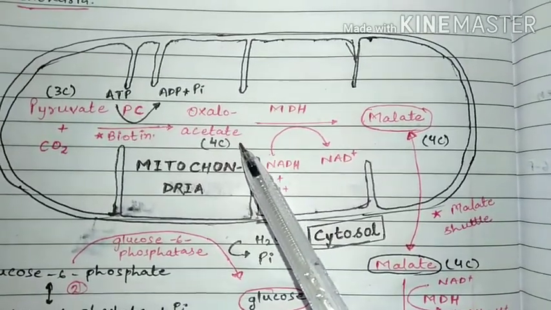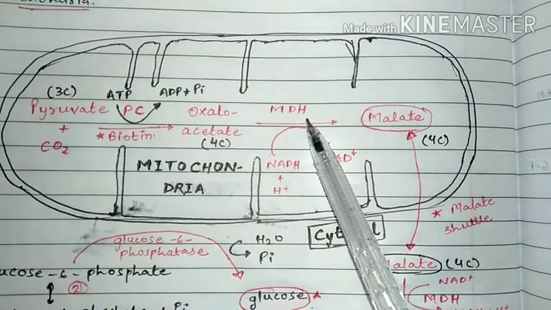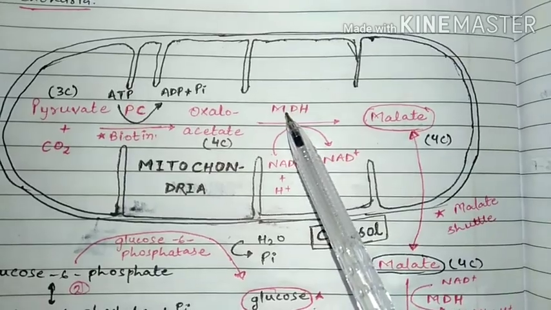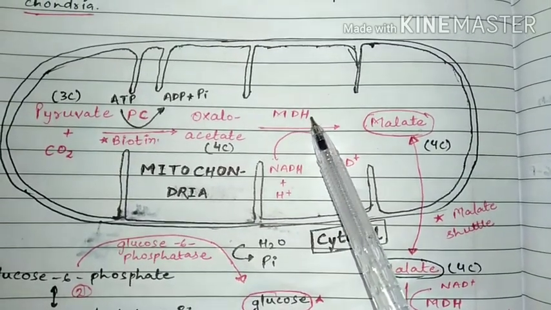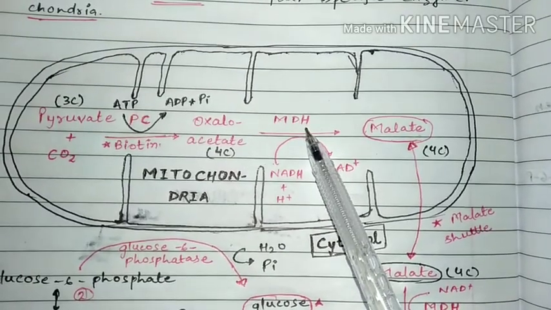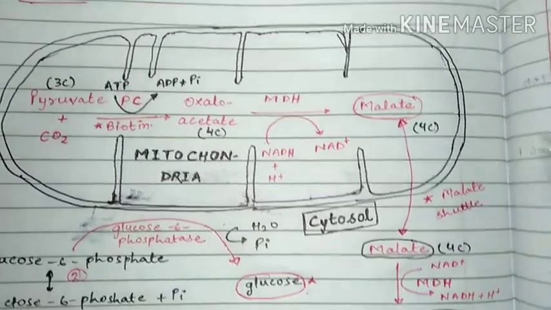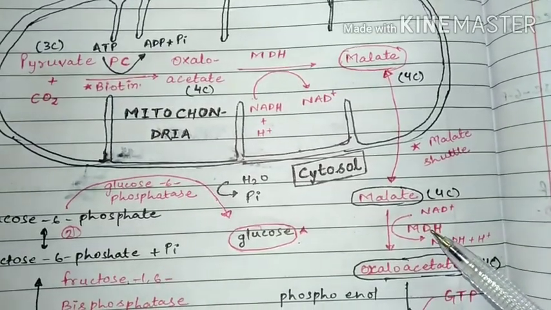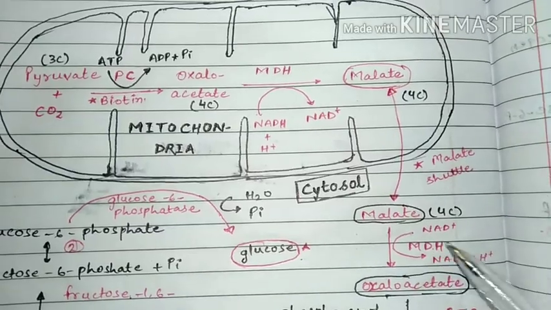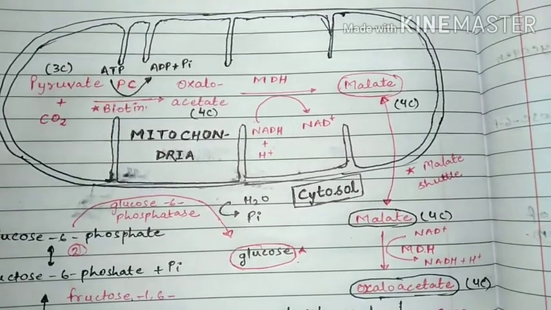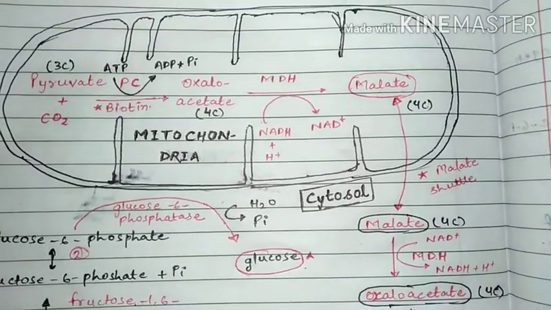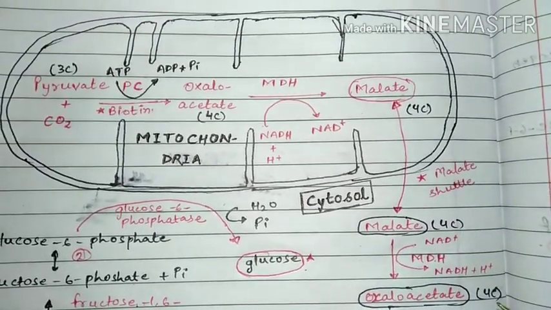So oxaloacetate, in the presence of the malate dehydrogenase enzyme, and in our cell there are two types of malate dehydrogenase enzyme. One is the mitochondrial malate dehydrogenase, and another one is the cytoplasmic malate dehydrogenase. So two types of malate dehydrogenase enzyme are present inside our cell, one mitochondrial, another cytosolic.